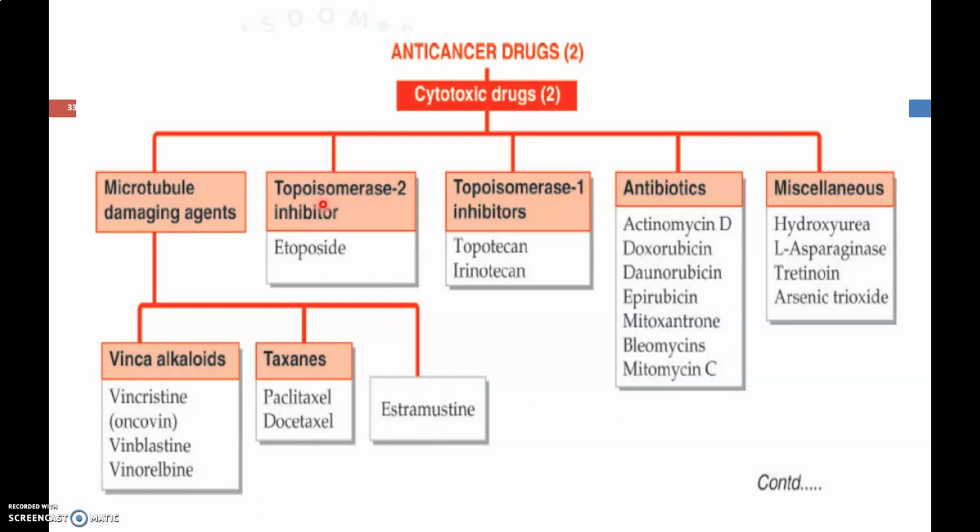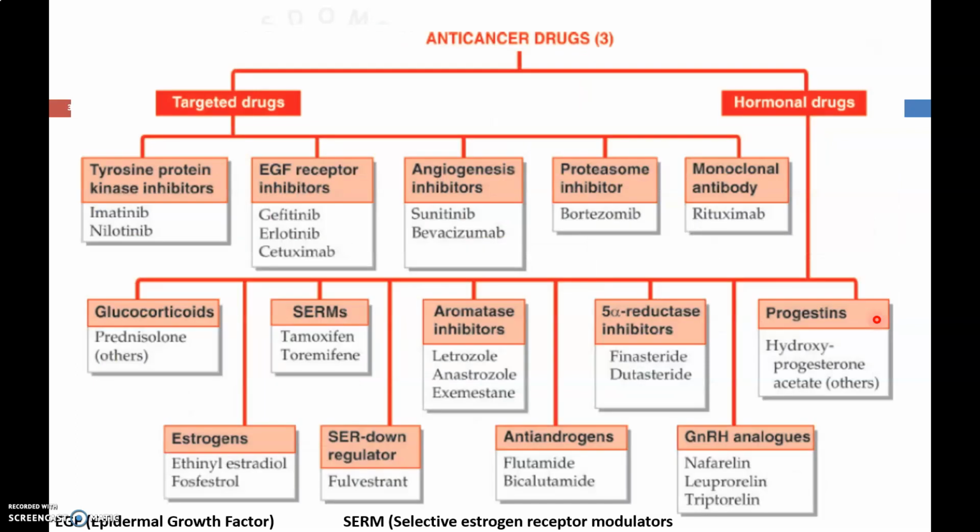Then topoisomerase 2 inhibitors like etoposide, topoisomerase 1 inhibitors like topotecan and irinotecan, and antibiotics like actinomycin D, doxorubicin, daunorubicin, epirubicin, mitoxantrone, bleomycin and mitomycin, and miscellaneous cytotoxic drugs like hydroxyurea, L-asparaginase, tretinoin and arsenic trioxide.